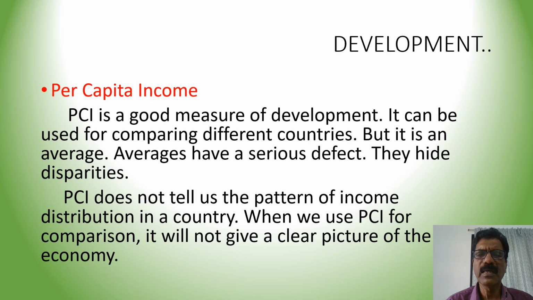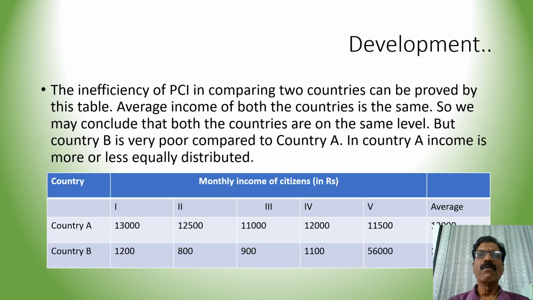Because of this defect, we cannot compare two countries using per capita income alone. We'll prove this idea from this example.